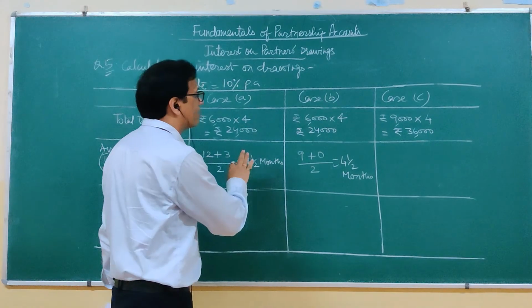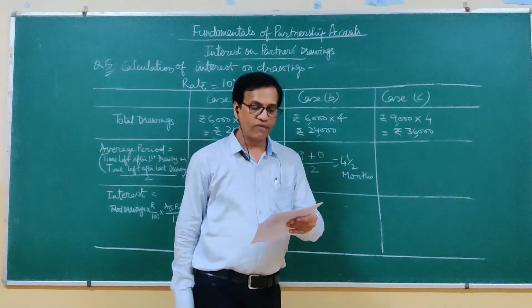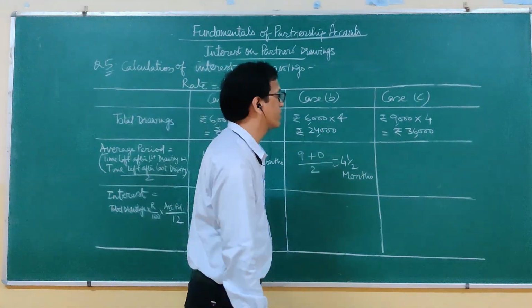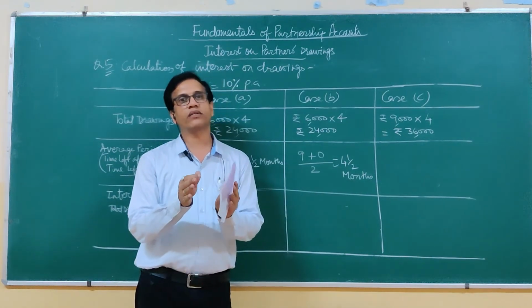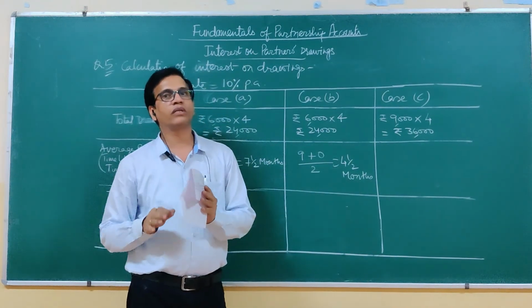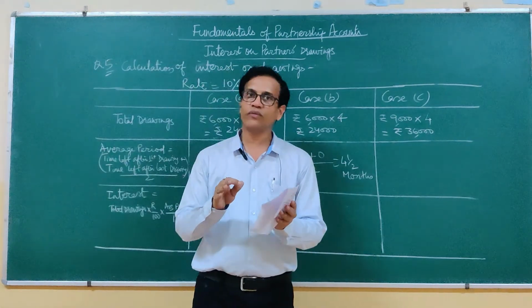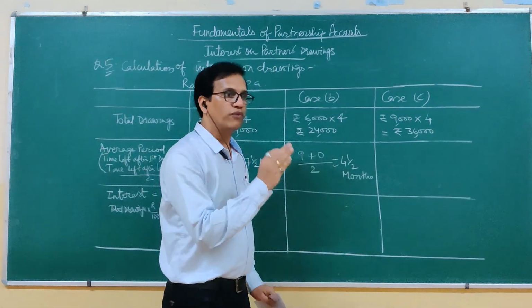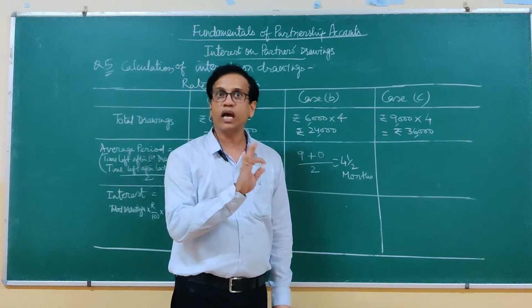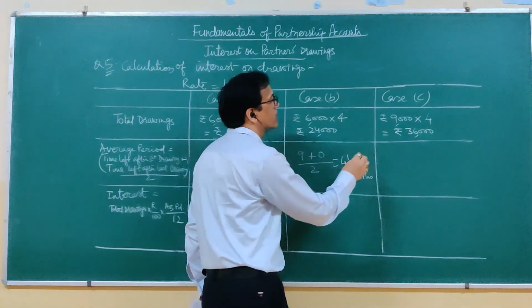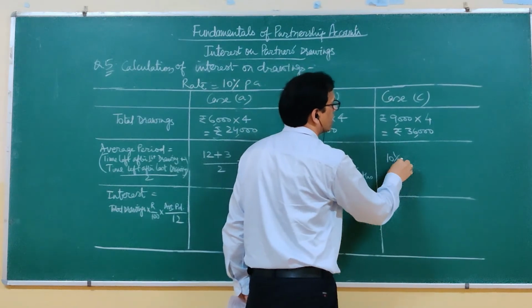And then third case, when in the middle of each quarter it is done. That means first drawing is made in the mid of the first quarter, that is from 1st April to 30th June. So the mid of it comes on 15th of May. So 15th of May means 15 days of May gone and full April gone. So 1.5 months already gone. So months left are 10.5.